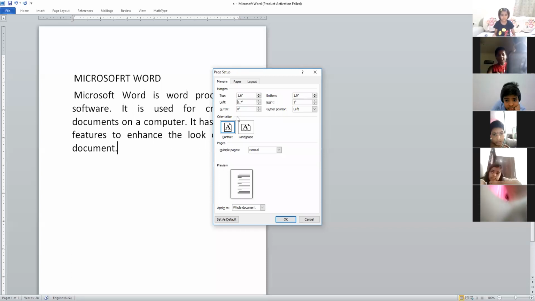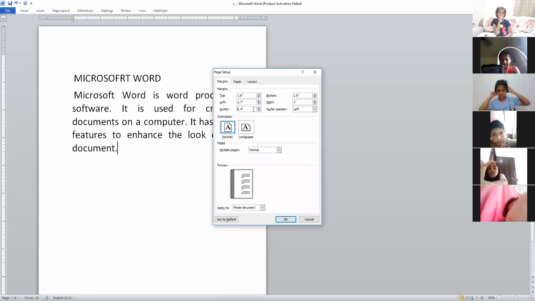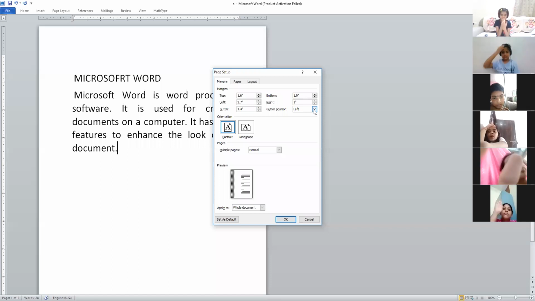Here you can find an option, gutter. Gutter margin is an extra space left on top of this. If you click on this, you can see this left side. Suppose you want to bind the pages and make it as a book, then you need more margin on the left side. While binding, you may use either the top or the left side.